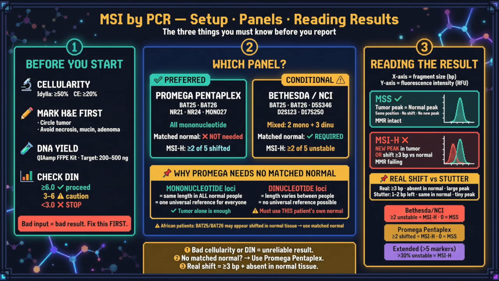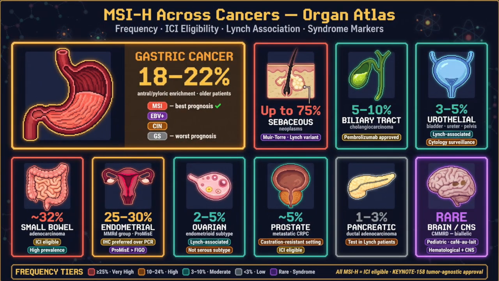2 or 5 means MSI high. 0 means stable by and by. 1 alone is MSI low, usually treated as stable though. Not just colon, not just womb. Other organs join the room.